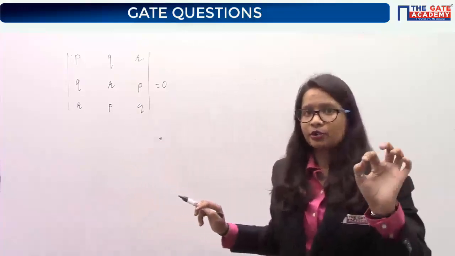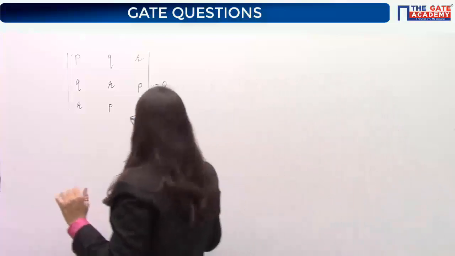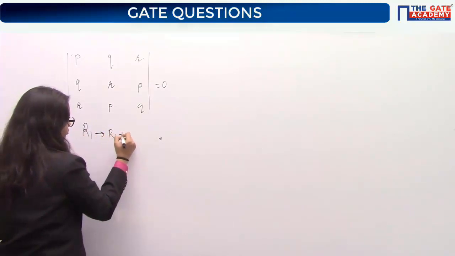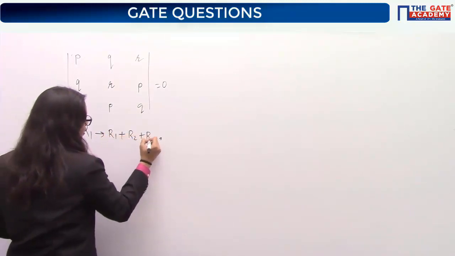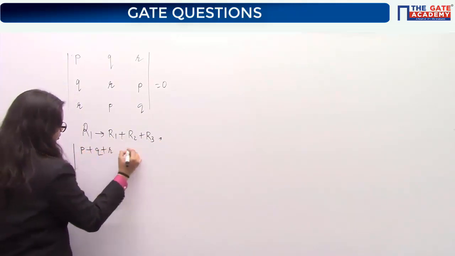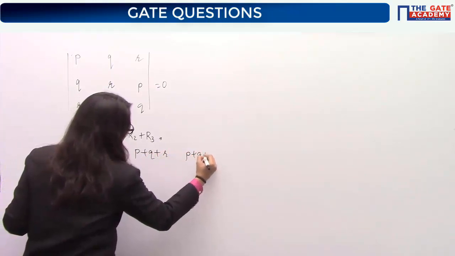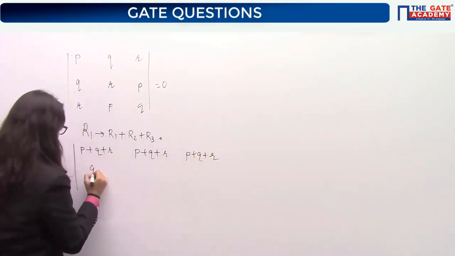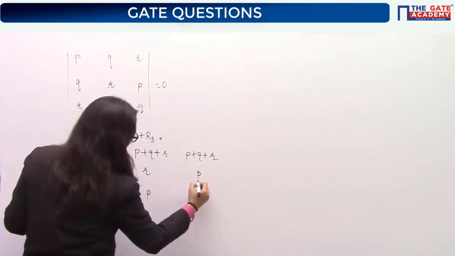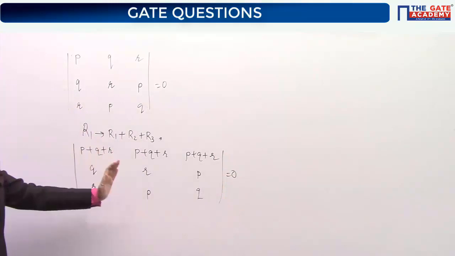So what operation do you need to apply to solve this determinant? I have written it down as a note. So this was the operation, and this is what we have done.